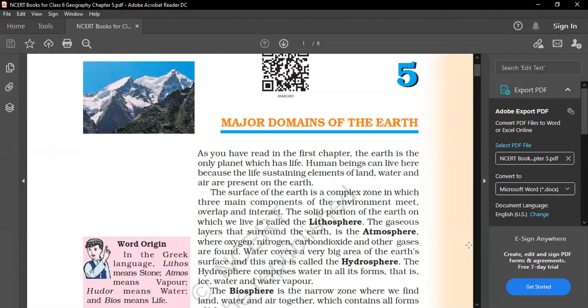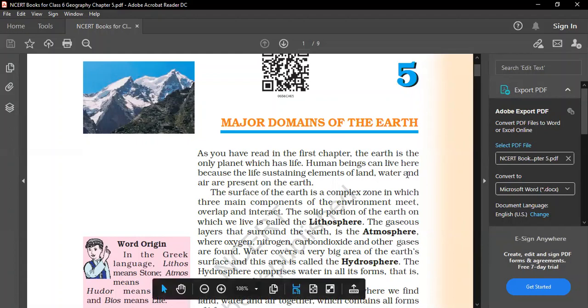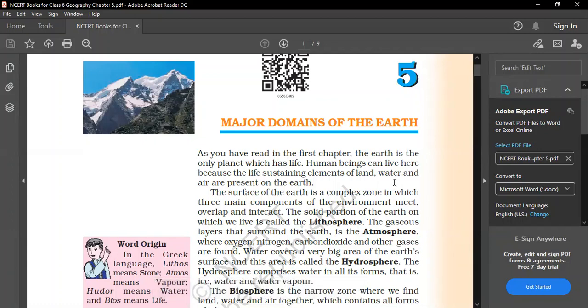So let's start with the lesson. What is actually in this lesson? As you have read in the first chapter, the Earth is the only planet which has life. Again, I have told you earlier also, Earth is the only planet where life is possible. Human beings can live here because life-sustaining elements, land, water, and air, are present on the Earth. I have told you oxygen is there, water is there, and gravitational force is there. So there are three elements.